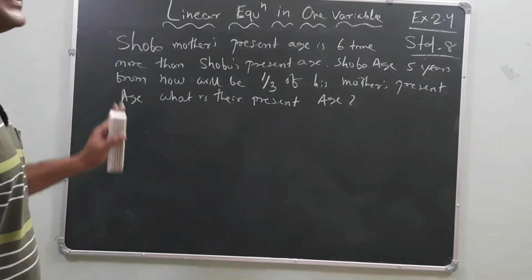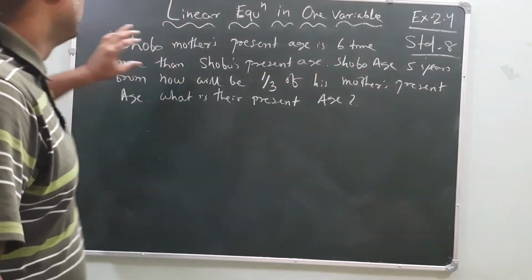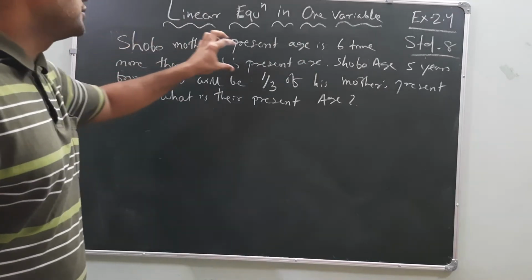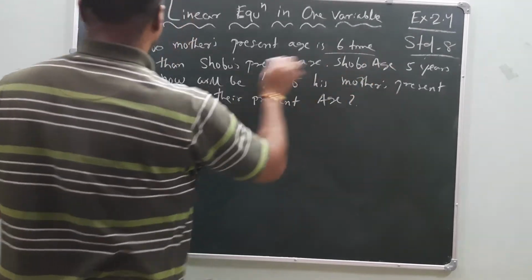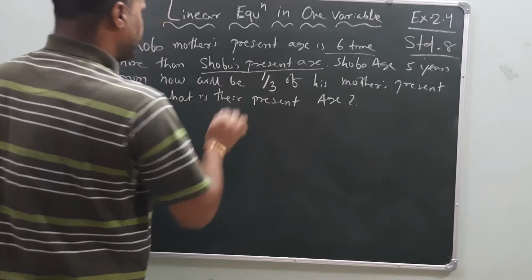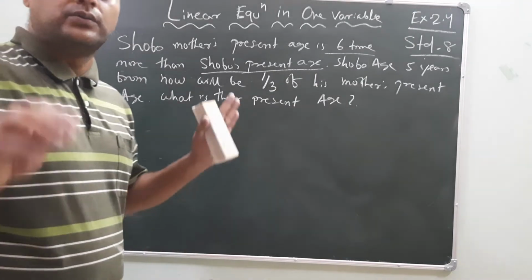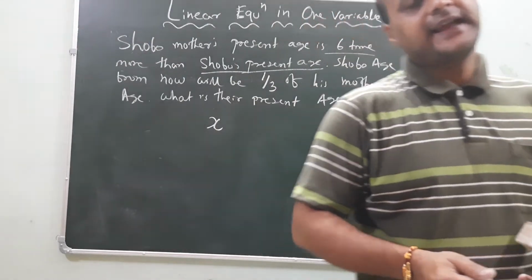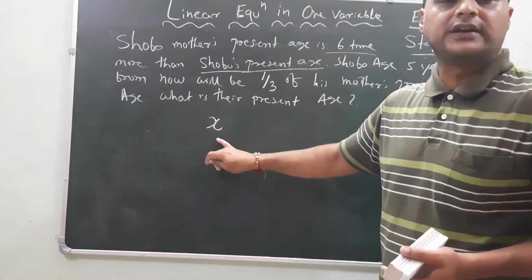Remember, this is the statement given, my dear friends. First, read the statement carefully. Shobu's mother's present age is 6 times more than Shobu's present age, whose age is not given. It is saying 6 times Shobu's age. But is the present age of Shobu given? No. Let Shobu's age be X. Whatever is not given in the statement, you have to take it as X. So Shobu's present age is not given, that's why I have to write X here.